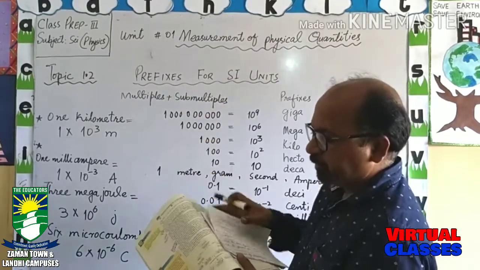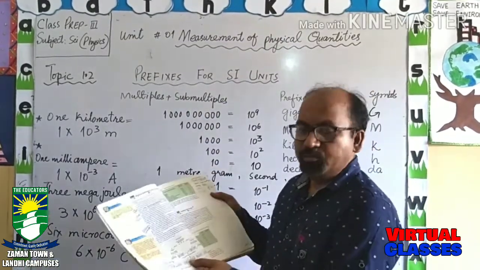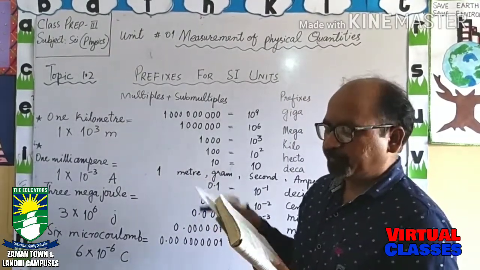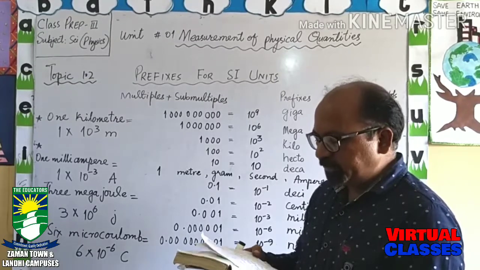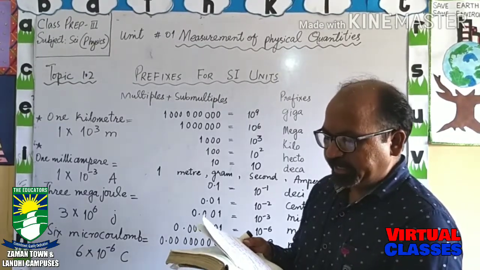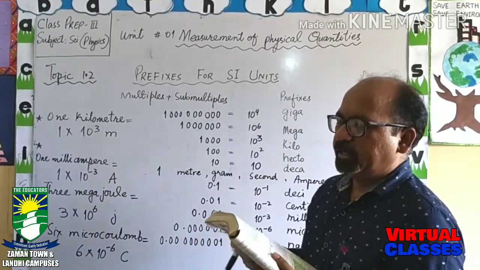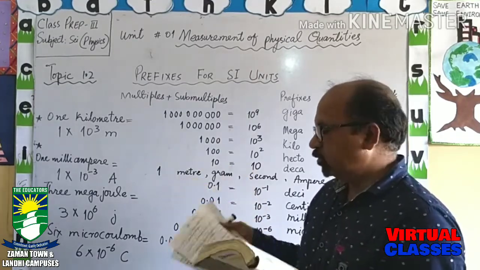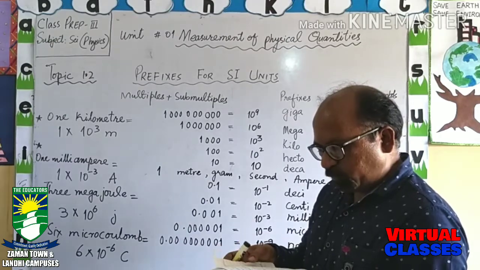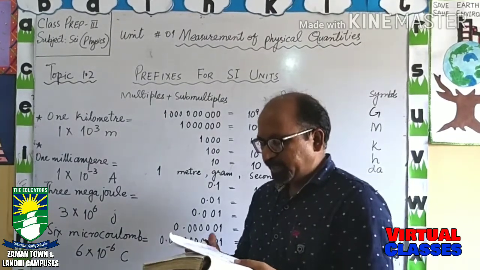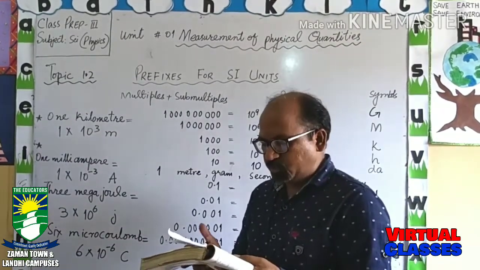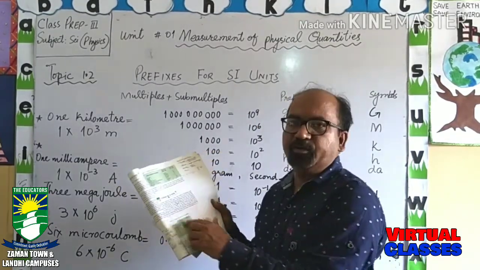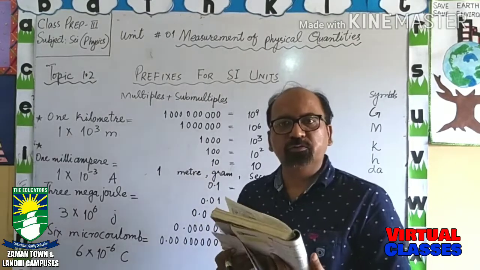Here is given the answer to question number 2, and the third is to write the basic physical quantities, their basic units and symbols for the units. This table you will write as an answer. And the last question is what do you mean by prefixes, and write some commonly used prefixes and their symbols, and from this topic you can easily get the answer. Thank you very much.